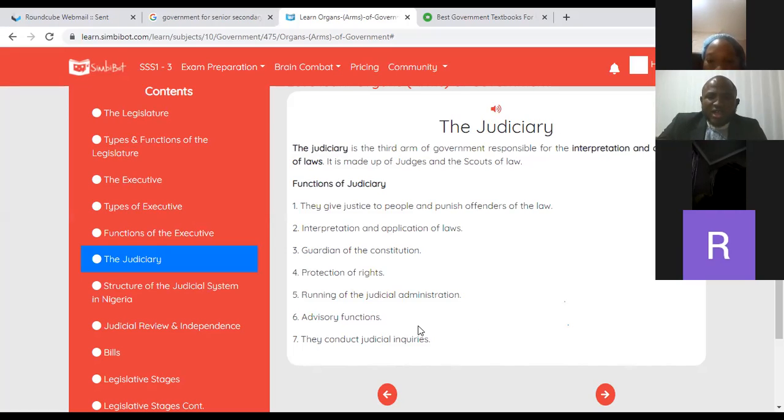Like the ENDSARS protest, I'm sure we're all familiar with what happened after ENDSARS, where a lot of judicial panels of inquiry were established. This is one of the functions of the judiciary. So I take it again. What is the judiciary arm of government? The judiciary arm of government is that arm of government that is responsible for the interpretation and application of the laws of the country.